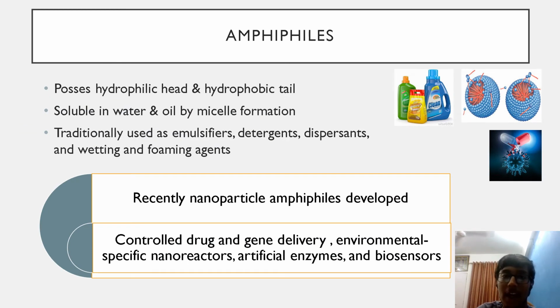First of all, let's have a look at amphiphiles. These are molecules which possess a hydrophilic, or water-loving, head and a hydrophobic, or water-hating, tail. An interesting property that they have is that they're soluble in both water and oil because of micelle formation. Because of this property, they have lots of conventional uses, like in detergents and soaps, emulsifiers, dispersants, foaming agents, etc. They're even used as stabilizing agents in food additives, creams, and cosmetics, basically materials which contain both hydrophilic and hydrophobic components.